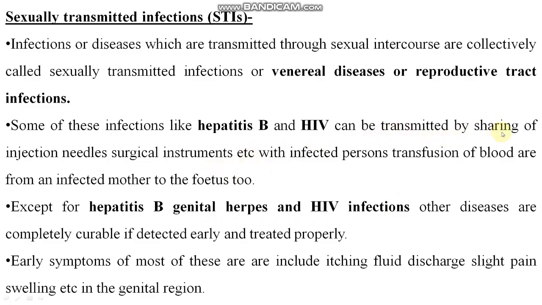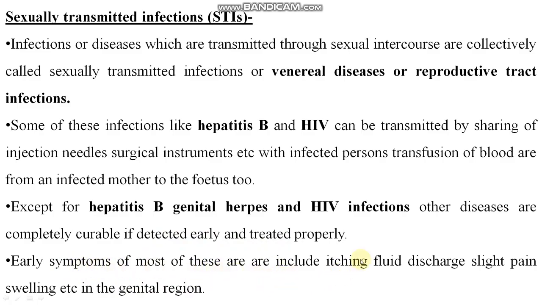They can be transmitted by sharing of injection needles, surgical instruments, etc. with infected persons, and by transfusion of blood, or from an infected mother to the fetus too, right? Except for hepatitis B, genital herpes and HIV infections, other diseases are completely curable if detected early and treated properly.